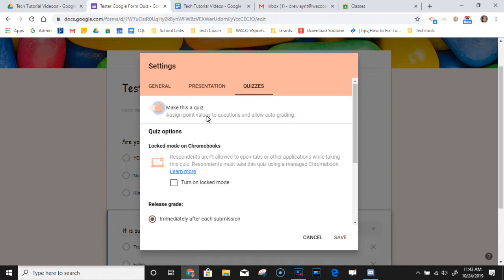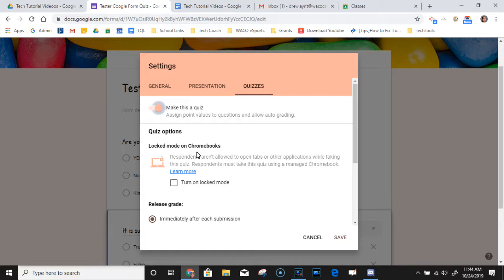But now it basically switches so we can mark a correct answer for a question, and we can also assign a point value to it, because this will auto grade and check the responses. This is one of the new features that I haven't tried, but I think would be really interesting.